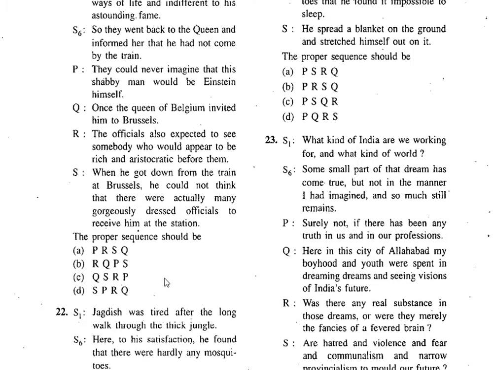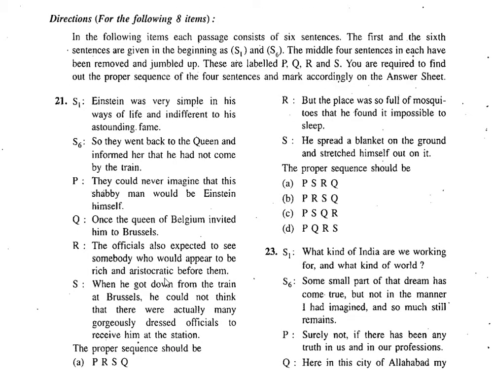So here, Jagdish was tired after a long walk through the thick jungle. S6, here to his satisfaction, he found that there were hardly any mosquitoes. As night fell, he came to a swampy place near a lake where he decided to camp. At last, in despair, he sprang into the branches of a nearby tree and climbed to the top. So it's at last. So it sounds Q must be at the end. Maybe option A or B may be the right one. We'll just try whether any of them is the correct one.